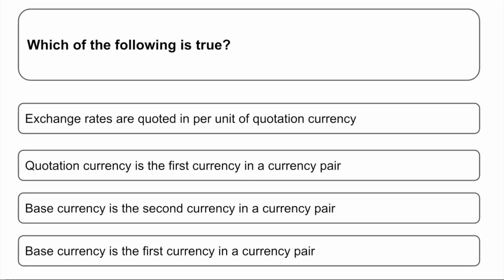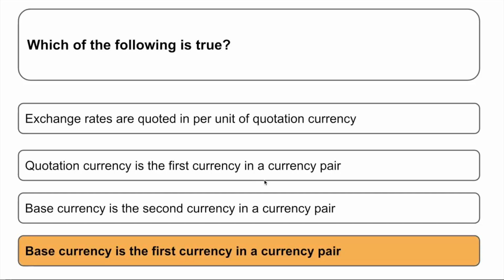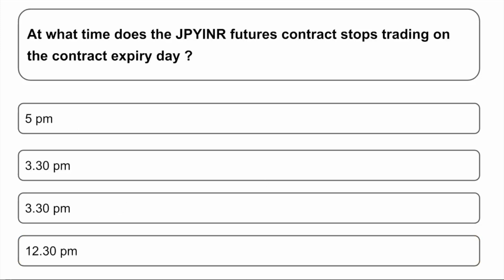Which of the following is true? A, exchange rates are quoted in per unit of quotation currency. B, quotation currency is the first currency in the currency pair. C, base currency is the second currency in the currency pair. D, base currency is the first currency in the currency pair. So of this you all should know that the base currency is always the first currency in the currency pair. Whenever I say USD INR, that basically means the base currency here is the USD. Okay, so that is how the nomenclature goes.